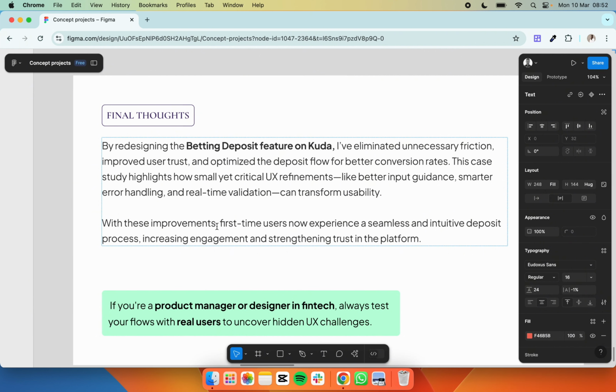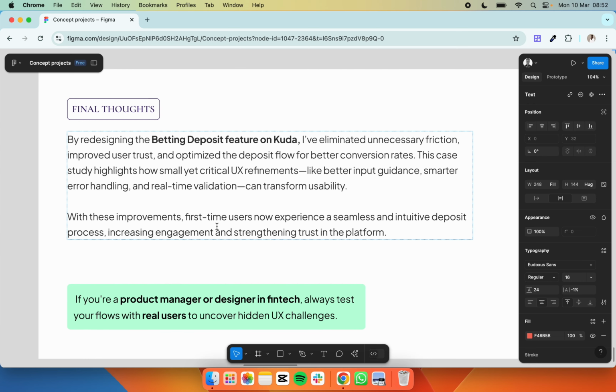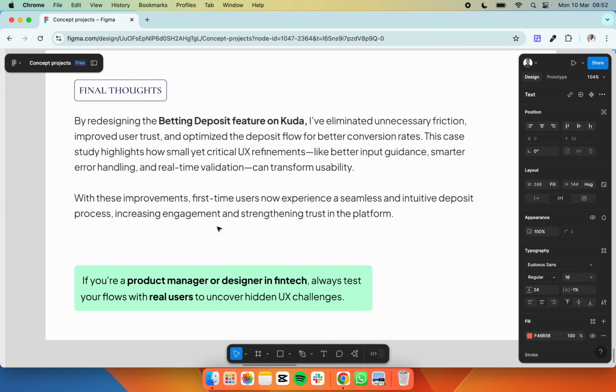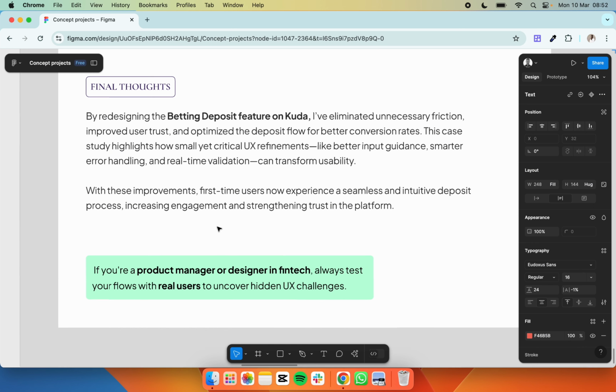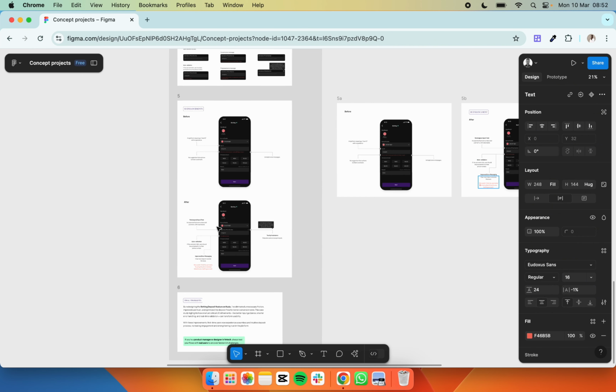With this improvement, first-time users now experience a seamless and intuitive deposit process, increasing engagement and strengthening trust in the platform. If you're a product manager or a designer in fintech, always test your flows with real users to uncover hidden UX challenges. So yeah, this is the end of the case study.